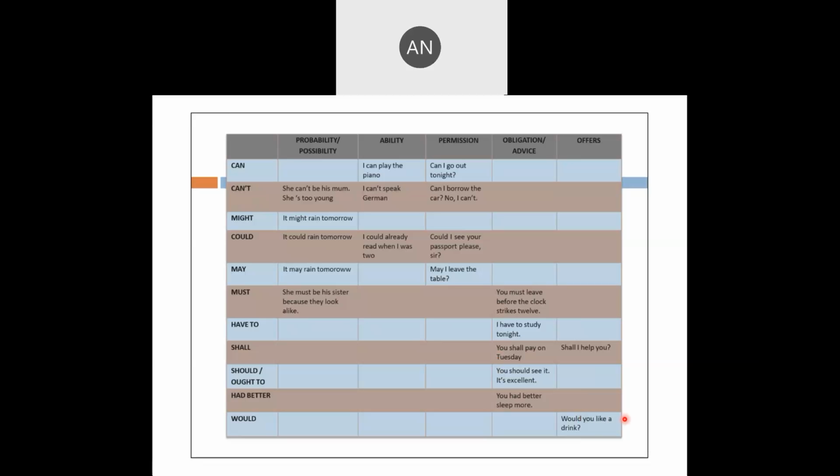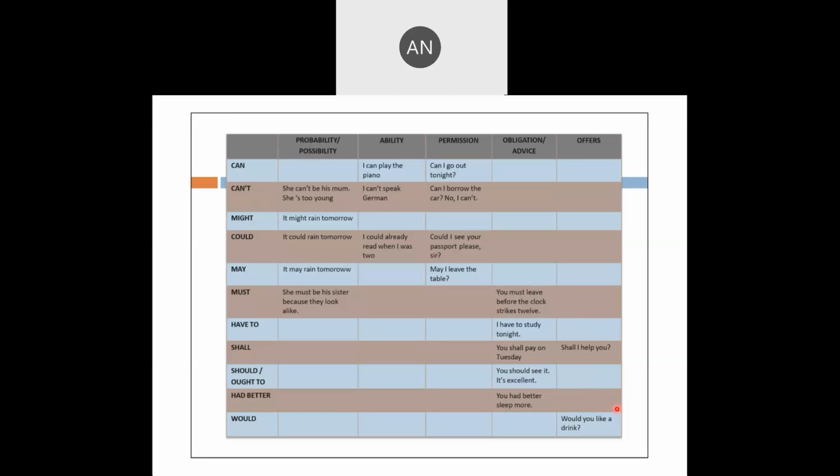Then for obligation, advice or order: you must leave the room before the clock strikes 12. Have to, once again, for obligation, advice: I have to study tonight. Shall for obligation: you shall pay on Tuesday, or for offer, shall I help you?